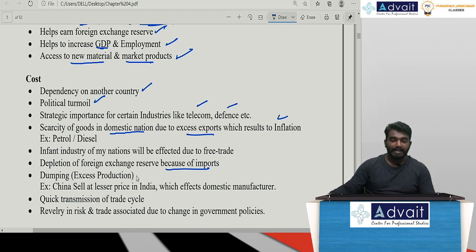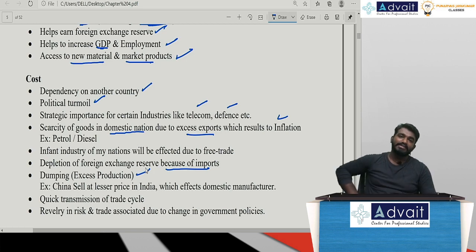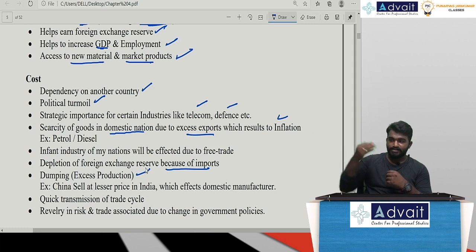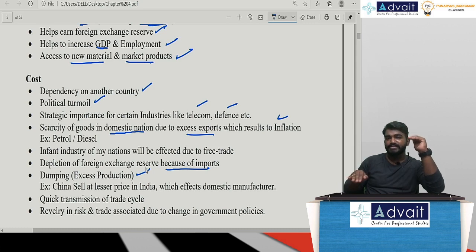Sir, dumping. This is another important concept which is affecting international trade. Sir, what happens? A country like China will produce in very excess. Sir, in order to sell it, they will dump it to some other nation at a very lesser price, I can say even below their average cost. What happens? Assuming, sir, I'm a domestic player, I am producing goods and services. Now, China has also sent goods to India, wherein my domestic product's price is more and China's product's price is less. Now, you tell me as a customer, which one will you purchase?